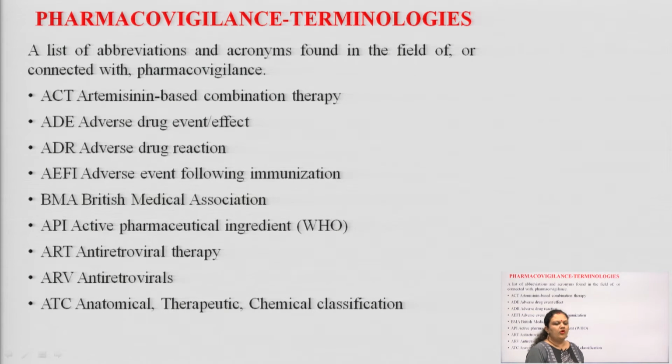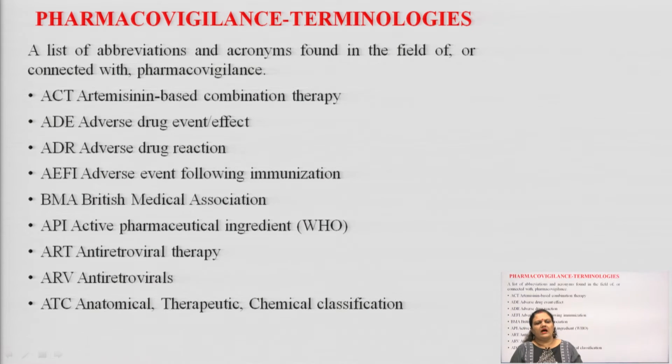Pharmacovigilance. I hope you all know what exactly pharmacovigilance means. Pharmacon means drug and vigilance means to keep an eye or to keep a watch on the drug. As pharmacologists we focus on the drug and its mechanism, not only its therapeutic part. We also have to focus on its unwanted, deleterious effects, which are the undesirable or risk factors associated with the population or the patients taking the medicine. So now, starting with various terminologies.